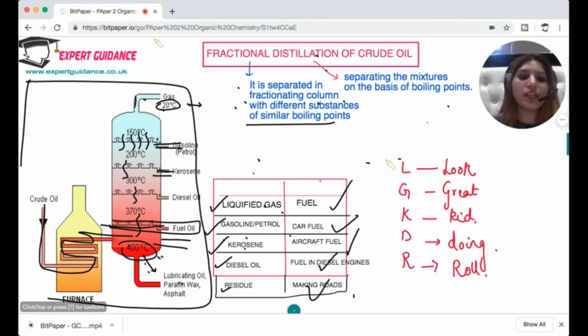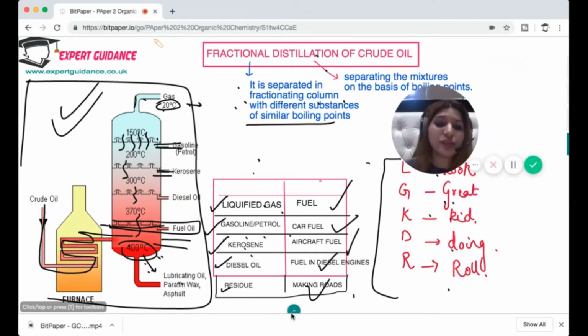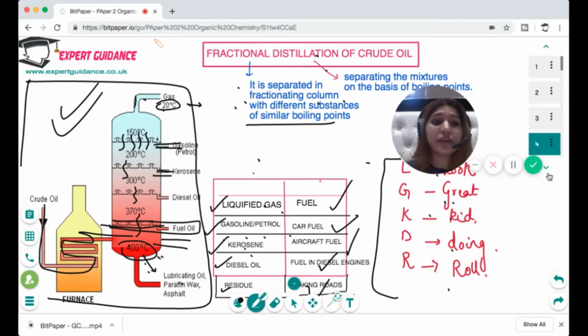The mnemonic to remember that is, look great, kid doing roll. So L stands for liquefied gas, G stands for gasoline, K stands for kerosene, D stands for diesel oil, and R stands for residue. So you should know this fractional distillation setup. Which temperature is at the top, which is at the bottom. What are the various fractions we get, in what order, where do we get shorter chain fractions, where do we get longer chain fractions, and the uses of these fractions. So this slide is very, very important.